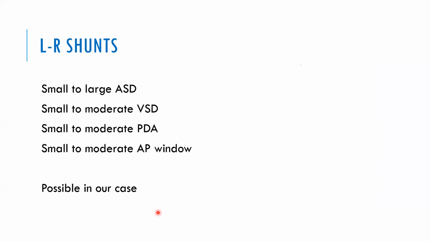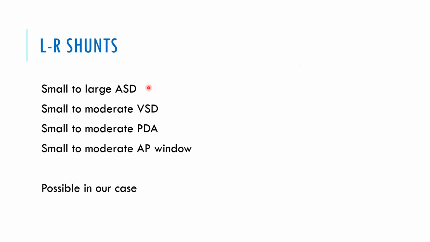What about left to right shunts? All large shunts, say large post-tricuspid shunts, large VSD, large AP window, large PDA, are invariably symptomatic in infancy. And most of them either undergo surgery, or develop some complication and die subsequently, or the defect will come down in size. So one of the three should occur for a large VSD or large AP window. Either they should develop some narrowing of the defect, which is not possible in AP window, or they should get operated. But this is possible in our case if it is a small to moderate VSD, small to moderate PDA, small to moderate AP window.